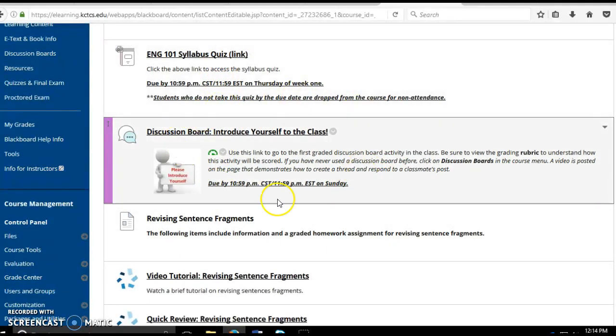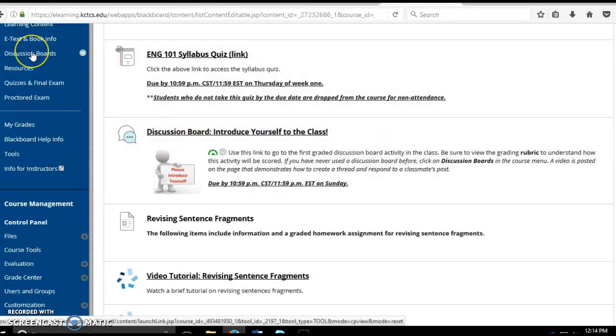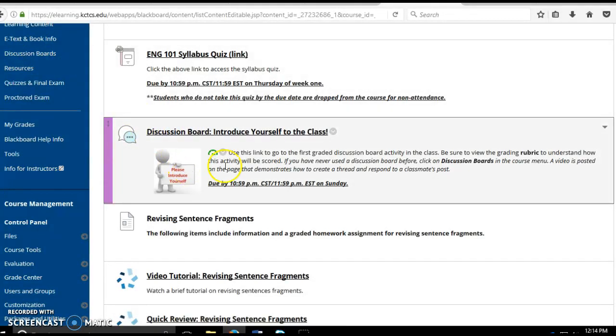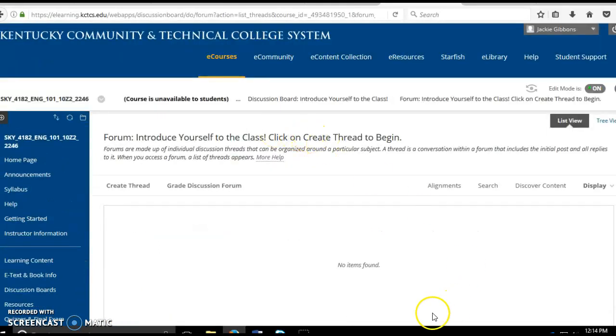So that is your first discussion board. It has the due date here. When you go to the discussion board, if you don't know how to use the discussion board, all you have to do is go to discussion boards, and there's a video there to help you. But I'm going to click this for you to show you really quickly. So let's click. Now, if nobody's posted, it's going to look like this. But if someone has, you're going to see a thread, which will have someone's name and that they posted. But for the purposes of this, we're going to go with this because nobody's posted to it yet.